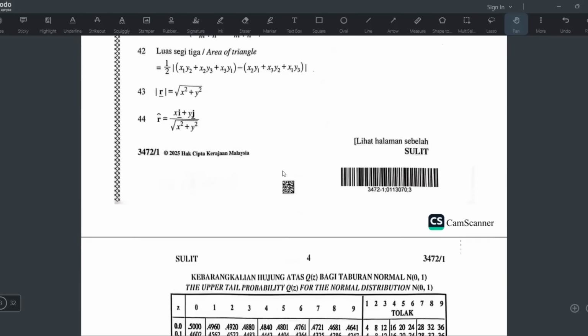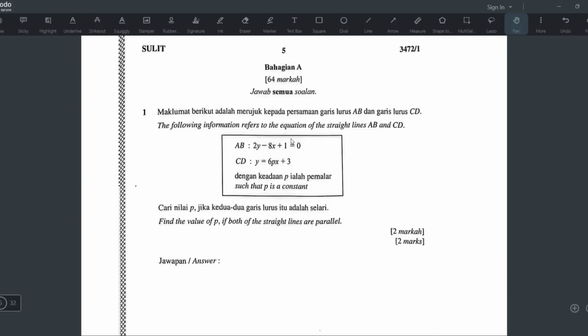Let's start going through this paper. Okay, so this is Bahagian A number 1. Oh, one more thing. I'm doing this without the schema. I don't have the schema, and I also don't have Paper 2. For some reason, only Paper 1 is open to the public. So I also don't have the schema, but it's fine. I can still do it without the schema. Not a big deal to me.